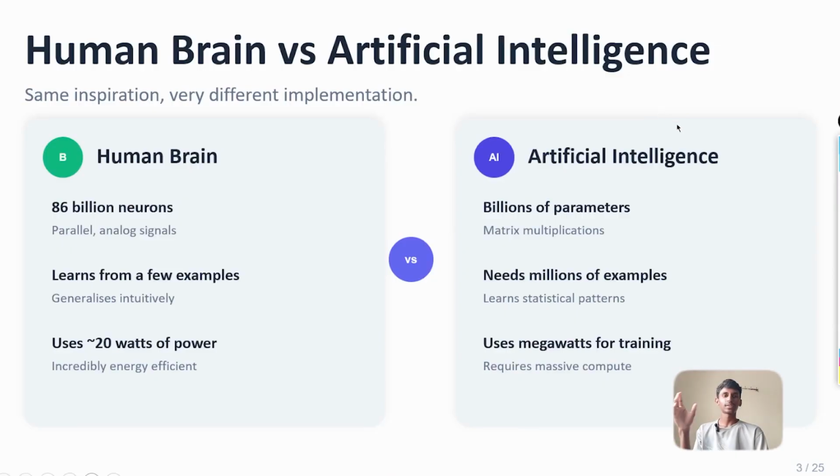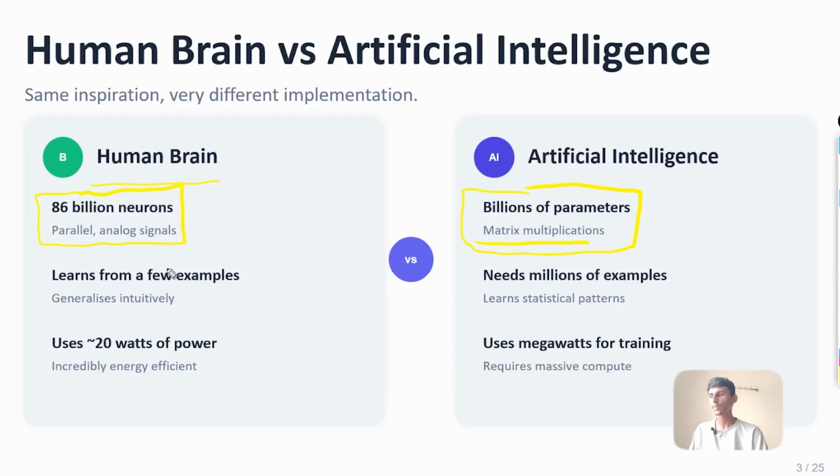Now let's see the difference between artificial intelligence and the human brain. I haven't covered many things here, but I covered the basic things that you need to know. First of all, let's see the human brain. Our human brain is made up of 86 billion neurons running in parallel, and uses analog signals. But on the side of artificial intelligence, there are billions of parameters, which are created and used by matrix calculations. So that's how artificial intelligence works.